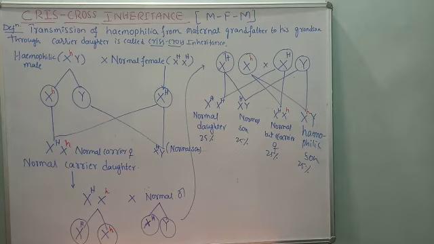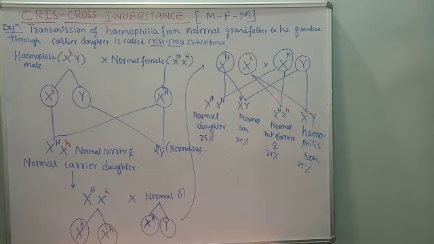Let us see. 25% normal daughter, 25% normal son, 25% normal but carrier daughter, then 25% hemophilic sons, whose genotype is this. Thus, four types of offspring are produced at the end of the second generation cross.